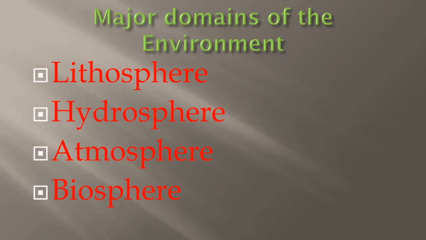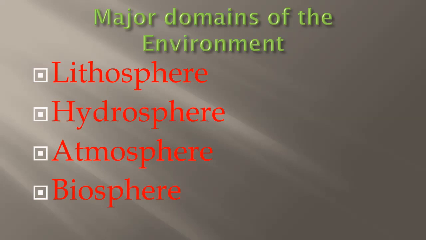It is the solid crust or the hard top layer of the earth. It is made up of rocks and minerals and covered by a thin layer of soil. That is the first one. Second one, hydrosphere. The domain of water is referred to as hydrosphere. It comprises various sources of water and different types of water bodies like rivers, lakes, seas, oceans. Okay. Next is atmosphere.